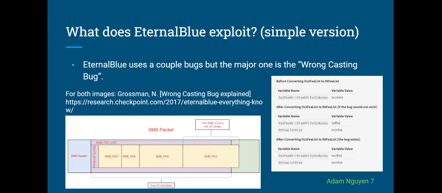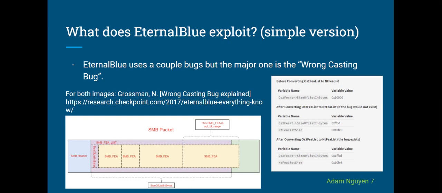So this is how the Eternal Blue exploit works. And the version I'm going to give glosses over massive layers of technical complexity, by the way. Basically, it affects a protocol called SMB in older Windows systems to achieve remote code execution. SMB is a protocol in older Windows systems used to send files from one system to another. There is a major bug that Eternal Blue uses to achieve remote code execution. The major bug is called the quote unquote wrong casting bug.